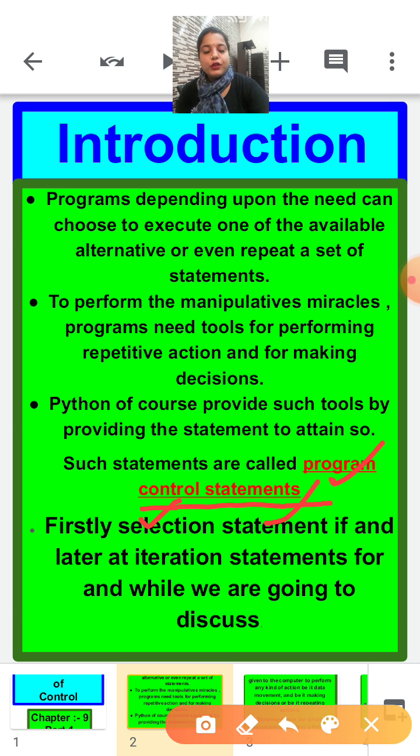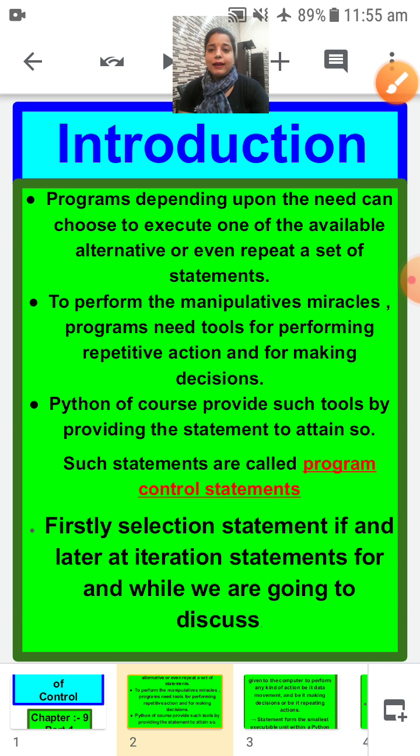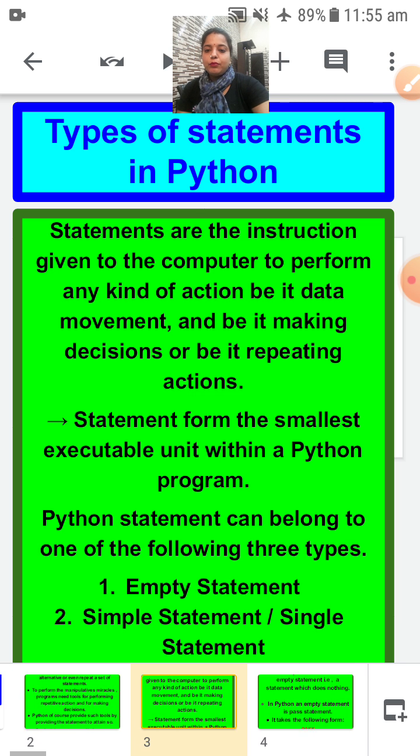In this chapter we are having 3 types of statements. Firstly we are going to discuss the selection statement. In the selection statement we are going to discuss if, and many more statements are also there. And in the iteration statement we are going to discuss while and for. This is the later part of our chapter. Let's see what we need to discuss firstly. So let's move to the next slide.